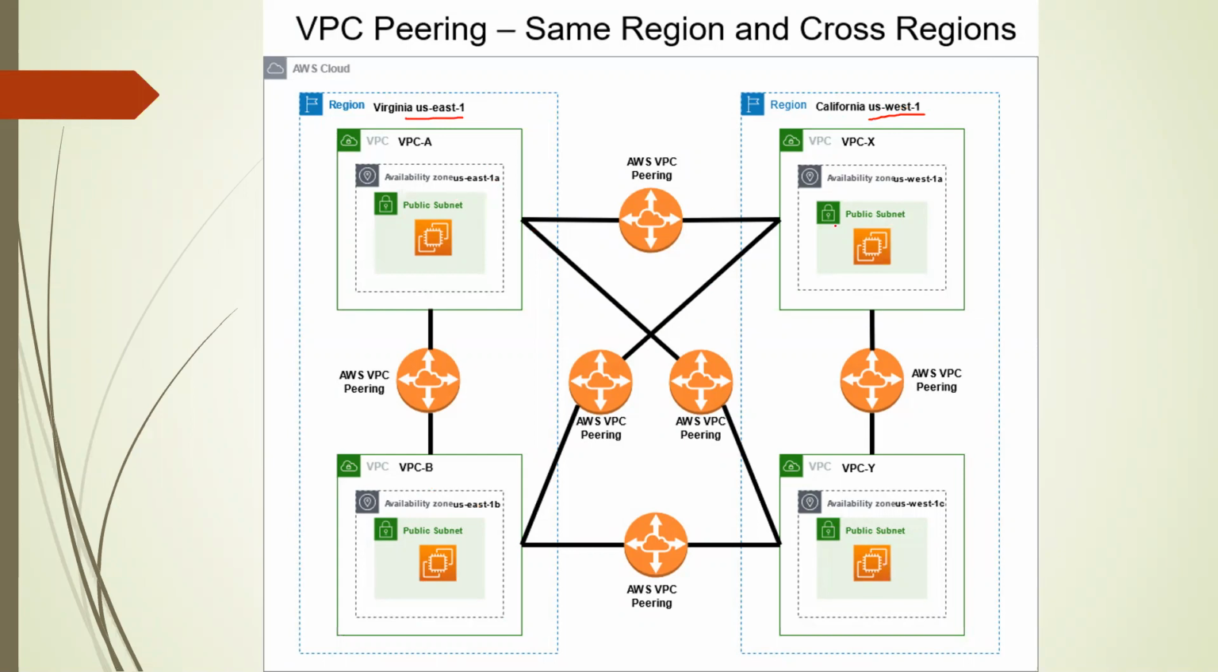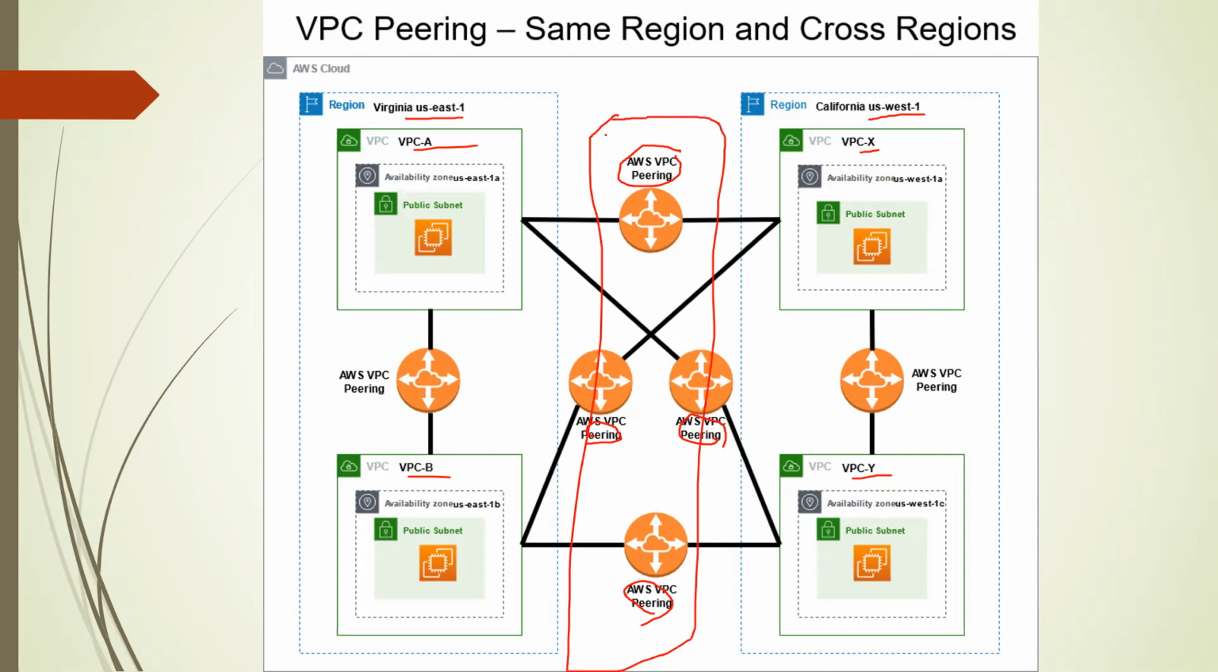And here we will create the different region POC peerings. The first one is between VPC A and VPC X. Again, we will use this peering between VPC B and VPC Y. And this one is between VPC B and VPC X. And we will use that peering also between VPC A and VPC Y. So all of these are called cross region peering.